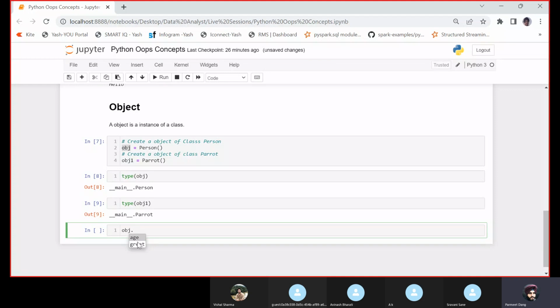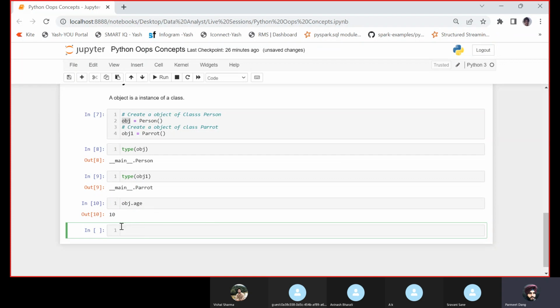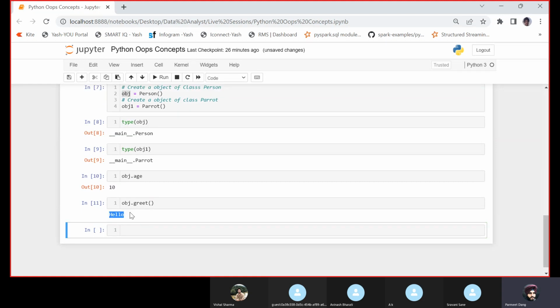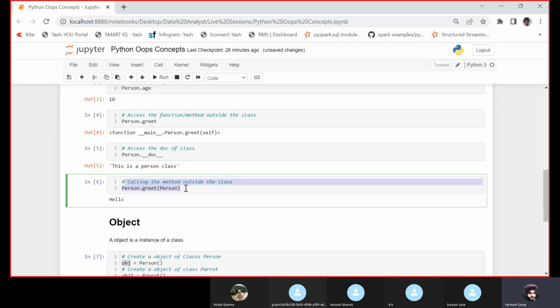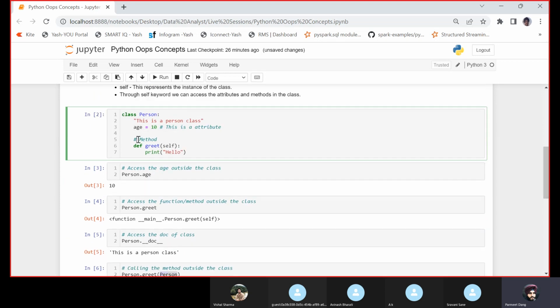Okay, one is attribute and another is method. If I write object dot age, you can see that I can directly access the age of the person. If I write obj dot greet and call the function, now I am directly getting the output as hello. Earlier we had not defined the object, that's why we passed the class name, because we were trying to call this method without the object.